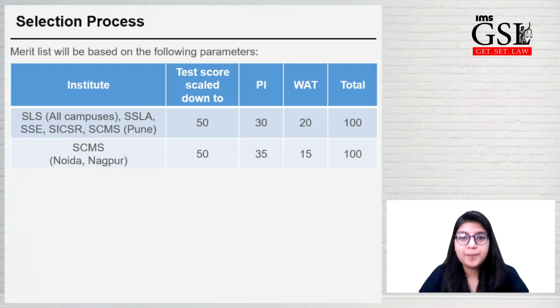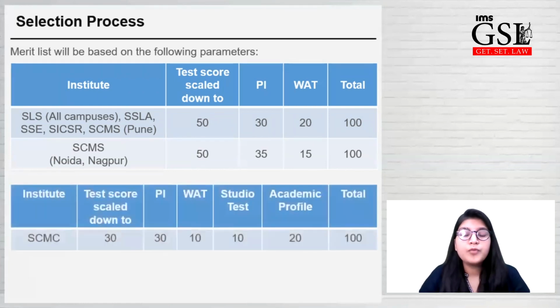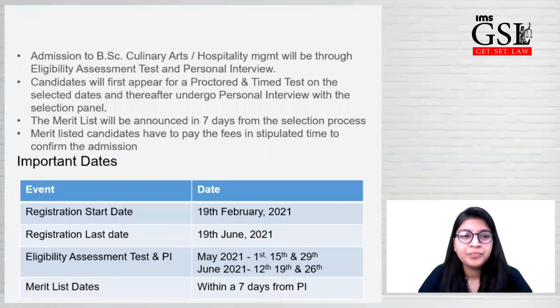For students who are applying for management in Nagpur and Noida campuses, your test score will be scaled down to 50 marks. PI is of 30 marks and VAT is of 15 marks. For students who are applying to mass communication, your SET scores will be scaled down to 30 marks, PI 30 marks, VAT 10 marks, studio test 10 marks, and academic profile 20 marks, total of 100 marks.